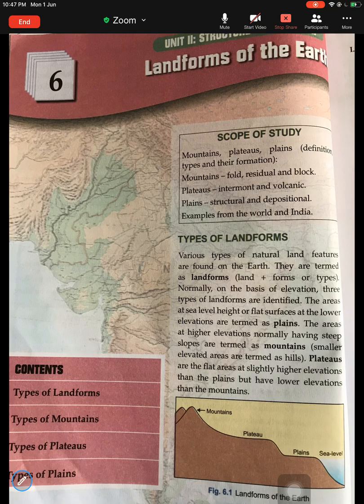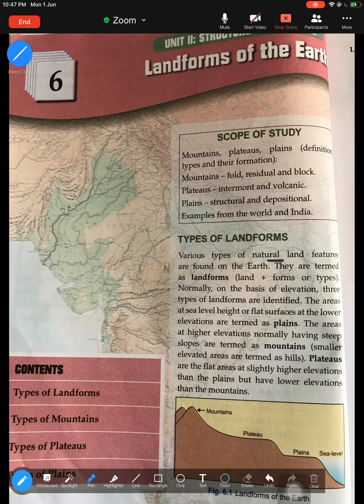So let us begin. Now, what are landforms? From the word itself, land form. If you break the word, landforms are basically the various natural features that you see on the surface of the earth. Now, landforms on the basis of elevation, that is height. Elevation means height. There are three landforms that can be identified.